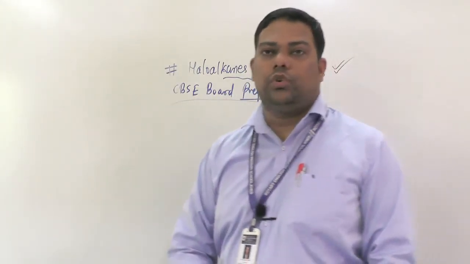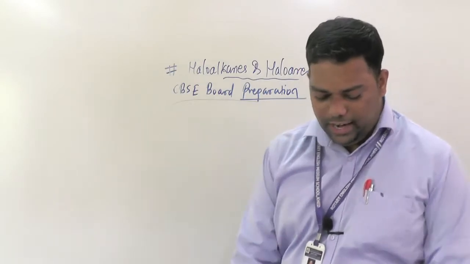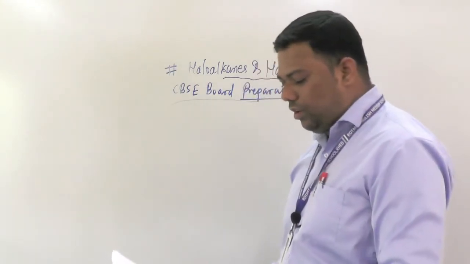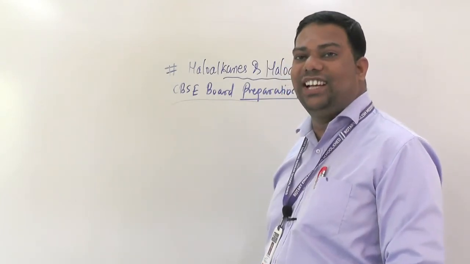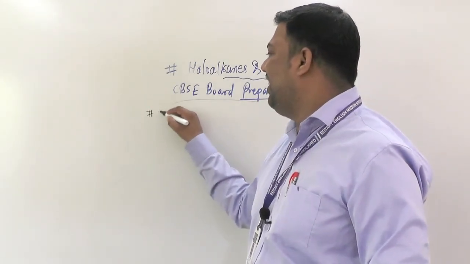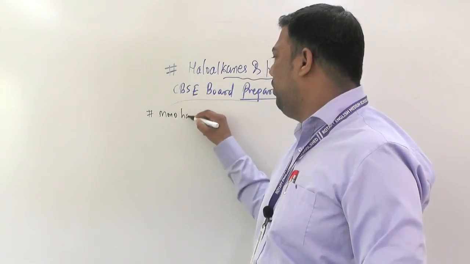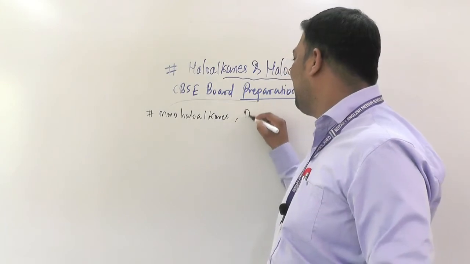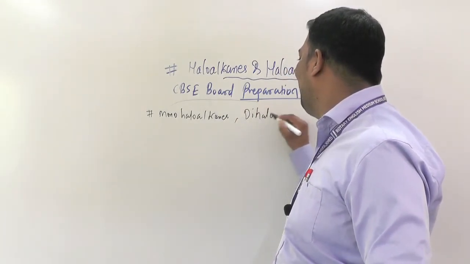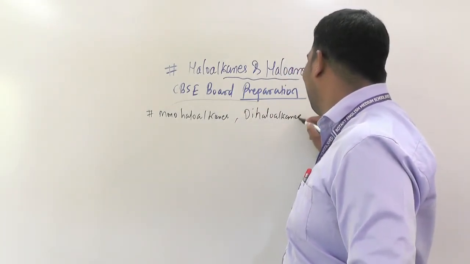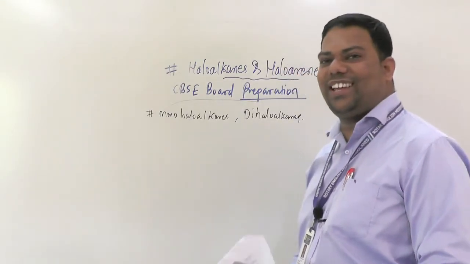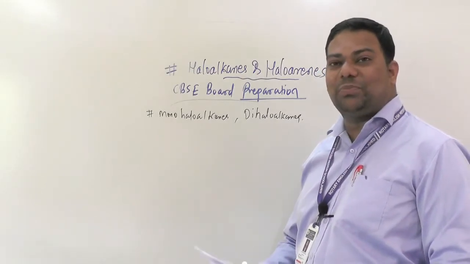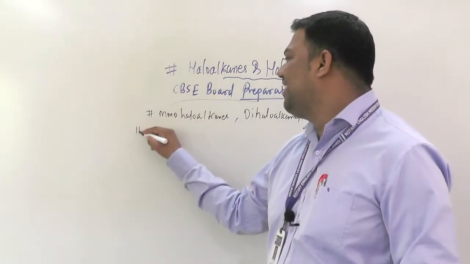Here you must know the first thing: monohaloalkanes and dihaloalkanes, which are compounds containing an sp3 hybridized C-X bond.